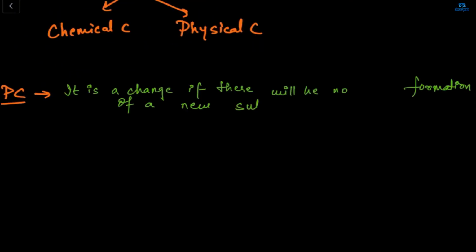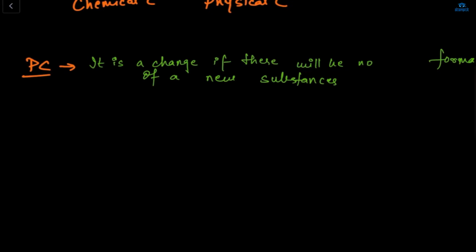A physical change. Okay, I'll tell the example now. What is a chemical change? Adam, you tell me. Chemical change is when a change happens and there is something new. Yes, very good. It is a change if there will be a formation of a new substance, right?